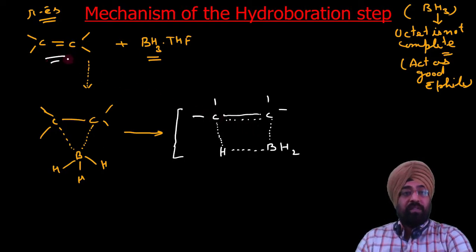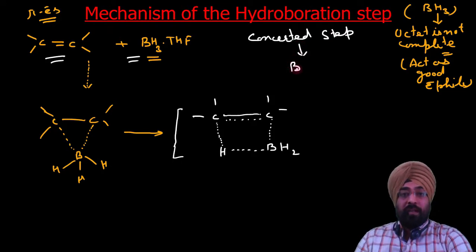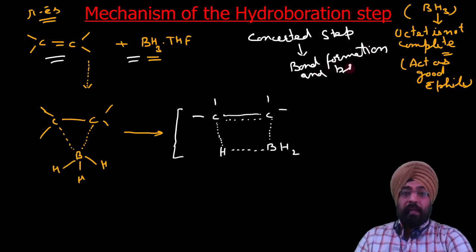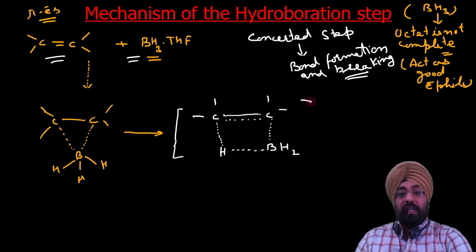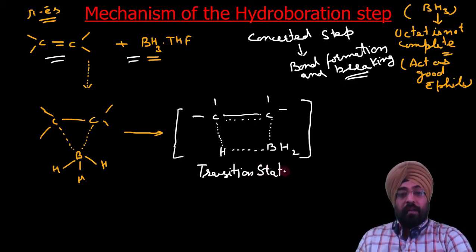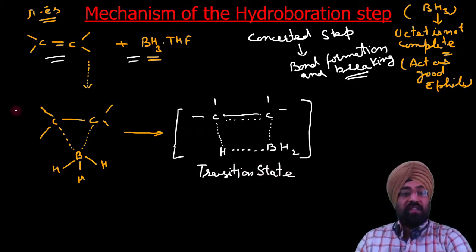Now I will compare this with this. So this is a concerted step. First remember, it is a concerted step, that means bond formation and bond breaking are simultaneous, meaning they occur in a single step. It is a transition state. This is important. This transition state I have just written here to show you how it is obtained.